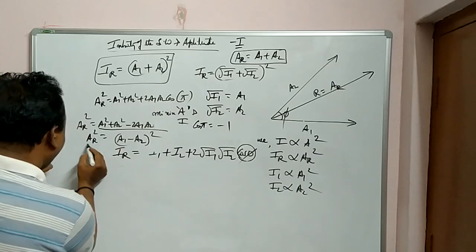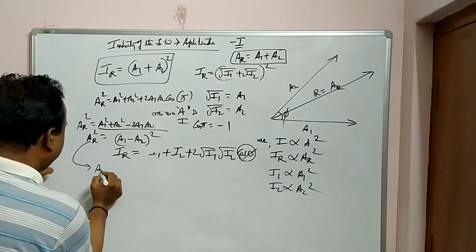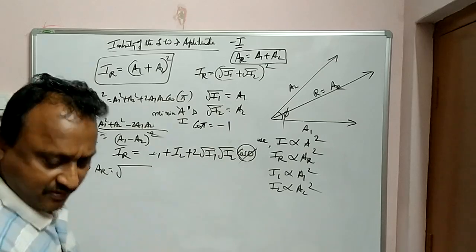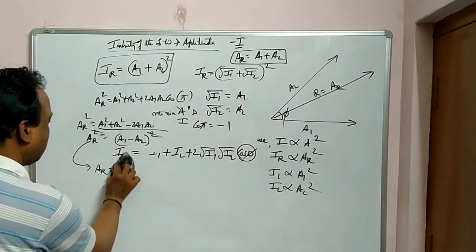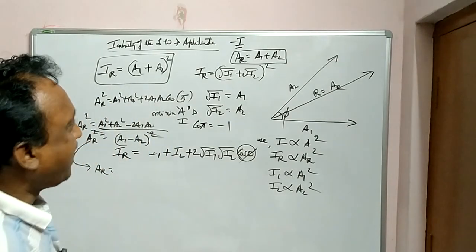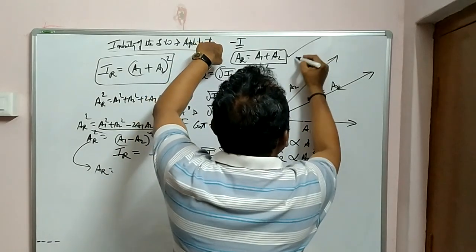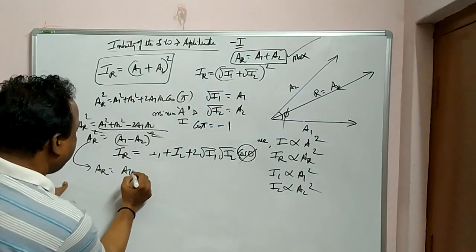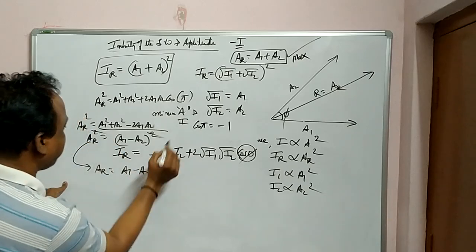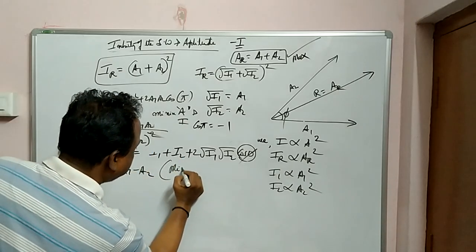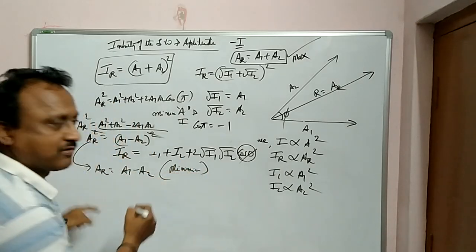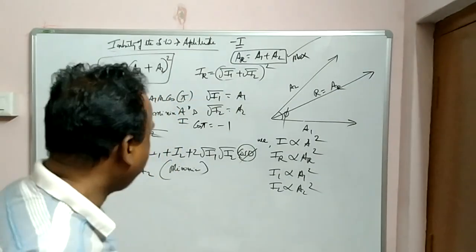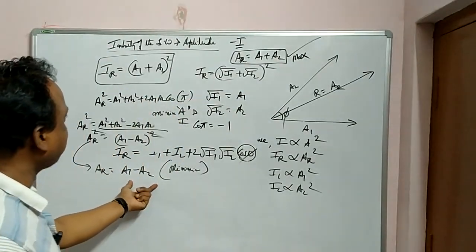And this is nothing but what again? A resultant is equal to root over A1 minus A2 whole square, root cancel అయిపోతుంది square. So what is the value here? Maximum అయితే ఇది amplitude for maximum. Minimum అయితే ఏమైంది? A1 minus A2, square cancel అయిపోతుంది. This is for minimum. When it is pi, cos is -1. So for maximum resultant amplitude A1 plus A2, and for minimum A1 minus A2.